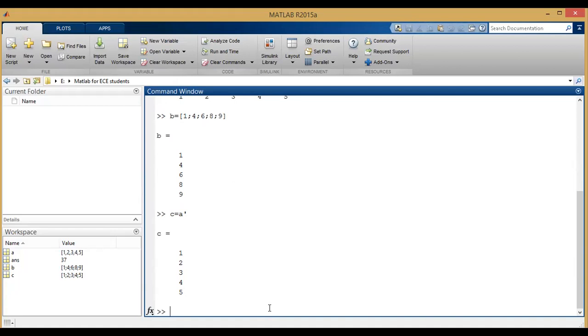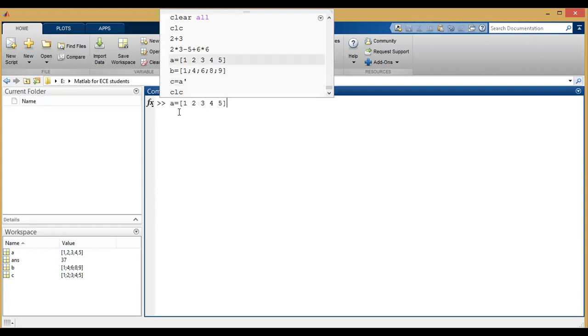Now for example, if you want to clear this command window, we can use CLC. All these commands whatever we have typed will be cleared. Now if you want any command we have typed already, you can use the up arrow on the keyboard. Just click on the up arrow. Whatever commands we have typed till now, all the commands will be displayed. This is called command history.